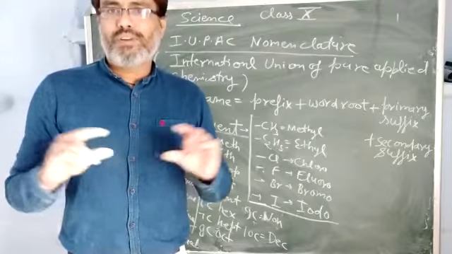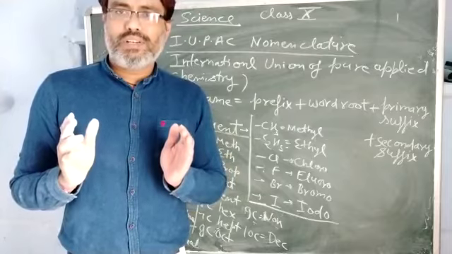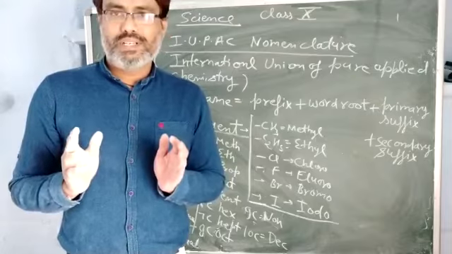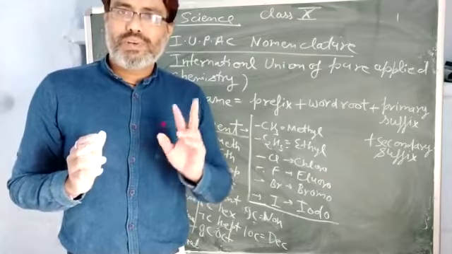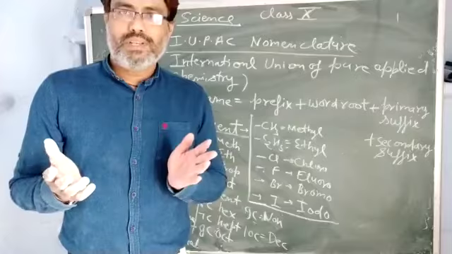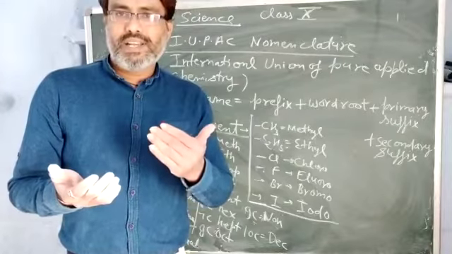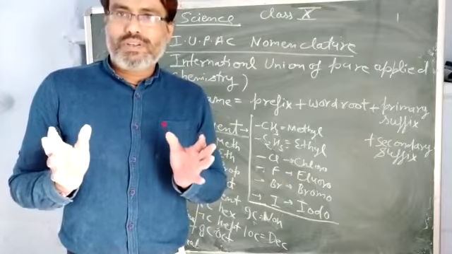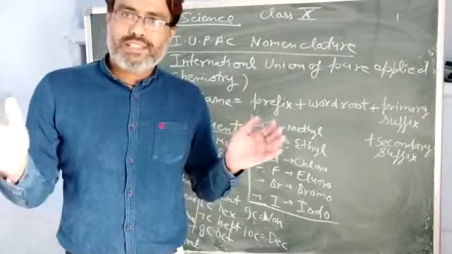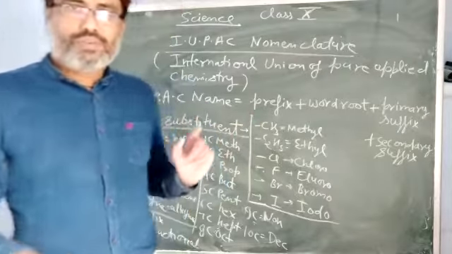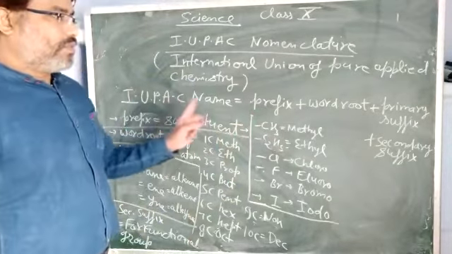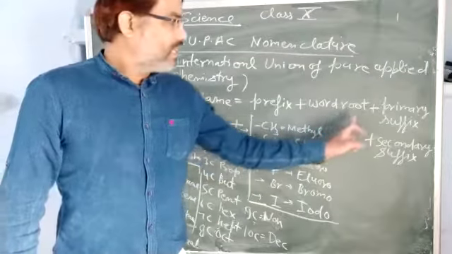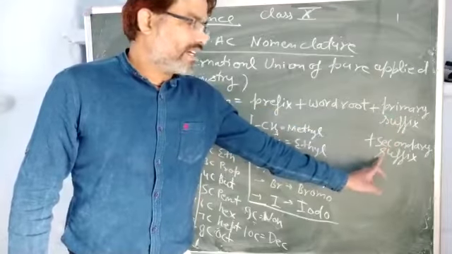Now, what is the format of nomenclature? What are the main points included in nomenclature? Suppose you see your name, in your name there are two parts, name and surname. In a similar way, any name of a compound has some components, and when we add these components, we get the complete name. For an IUPAC name, there are the following parts. First one is prefix. Second is word root. Third is primary suffix, and then secondary suffix.